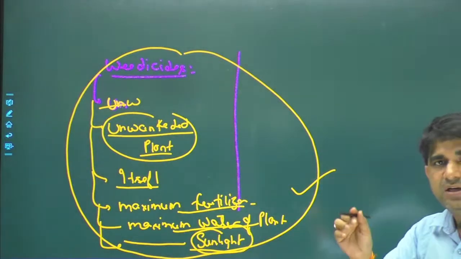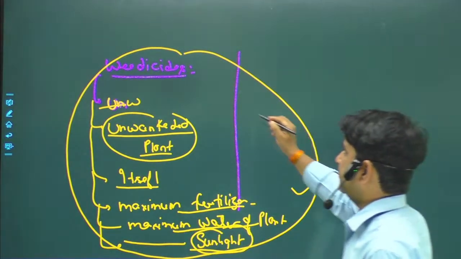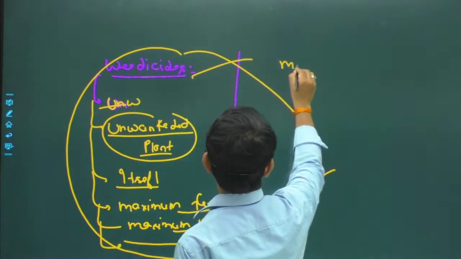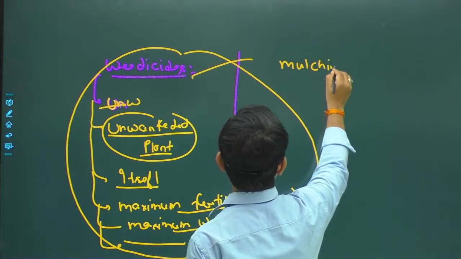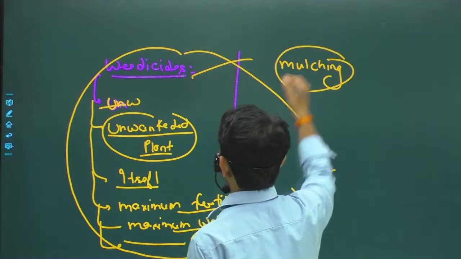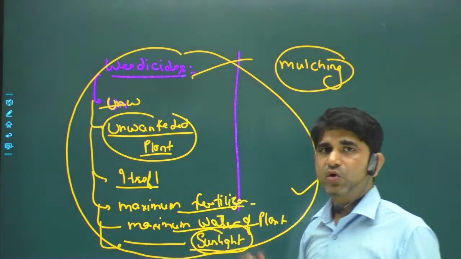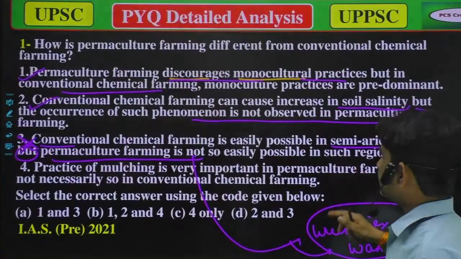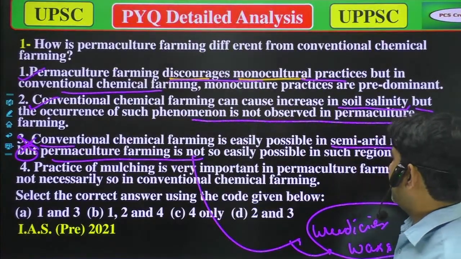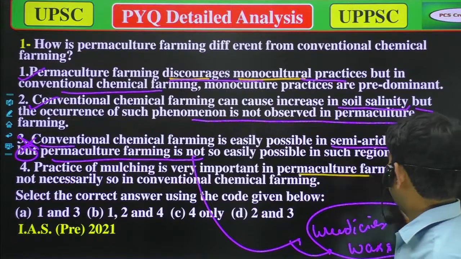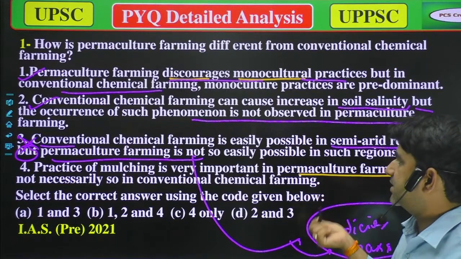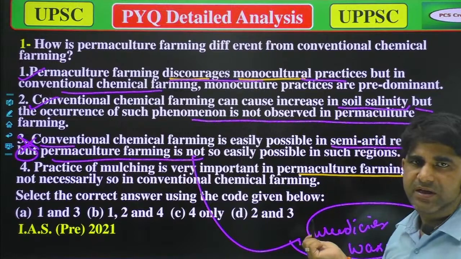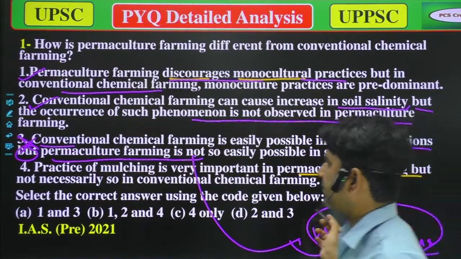And generally the mulching practices decrease the growth of weedicides. So that's true. Yeah, practice of mulching is very important in permaculture farming. Yeah, that's true, very important, but not necessary in conventional chemical farming. So that's true.